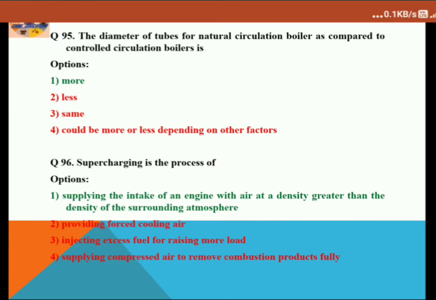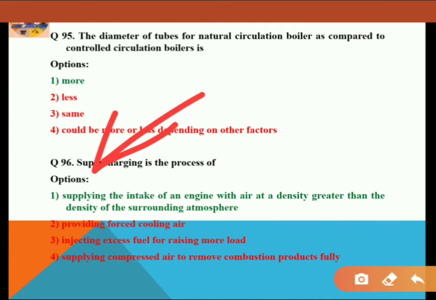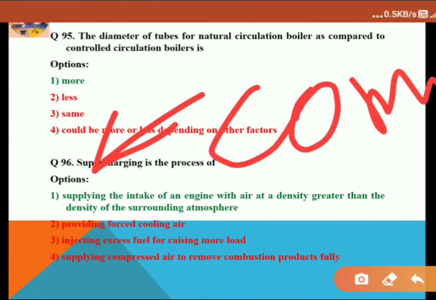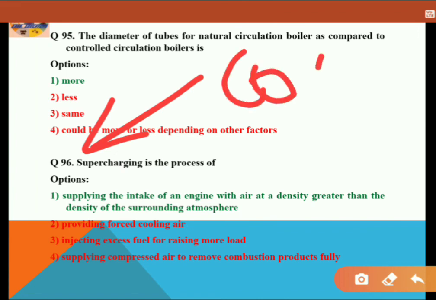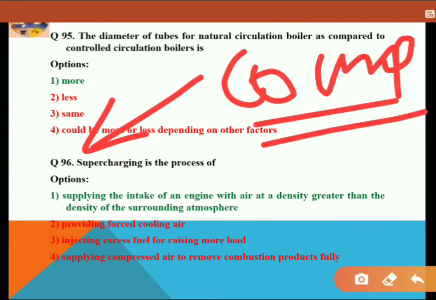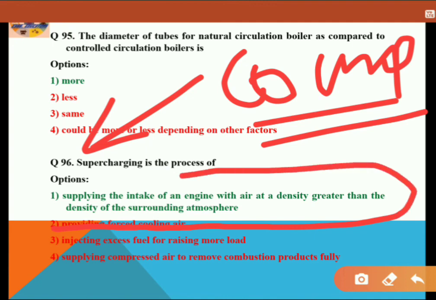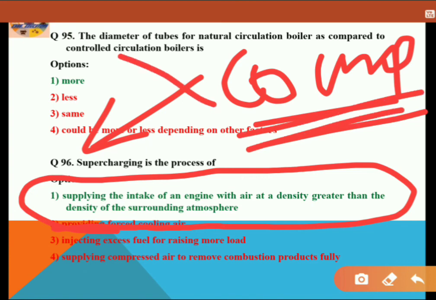Question 96. Supercharger is the process of, remember, a supercharger is nothing but a compressor. Supercharging is the process of supplying the intake of an engine with air at a density greater than the density of the surrounding atmosphere. It will compress the air, and when a compressor compresses the air, obviously its density will increase. That is, option 1 is the correct answer.